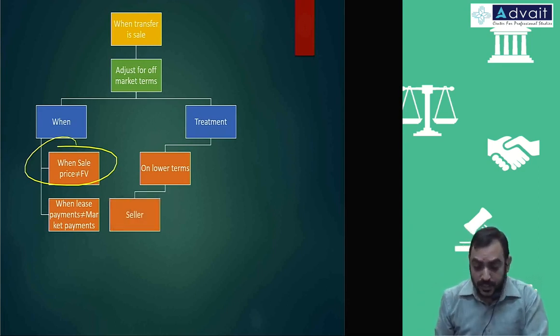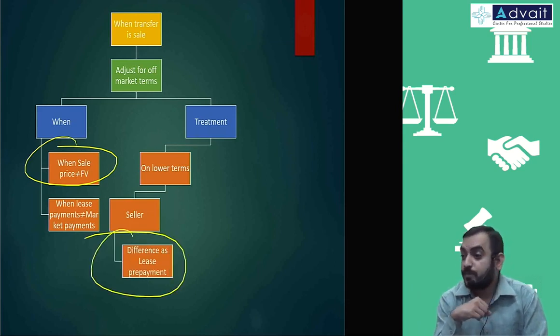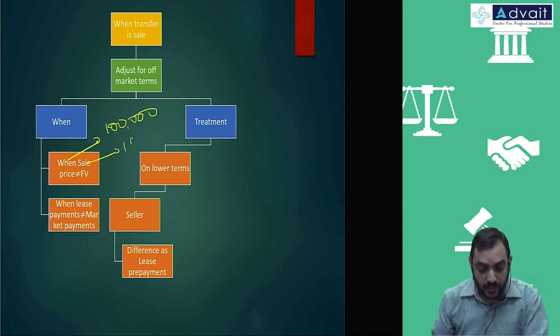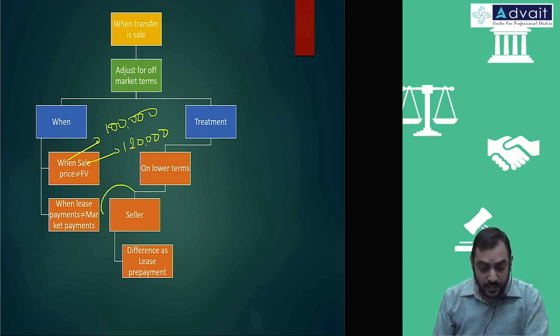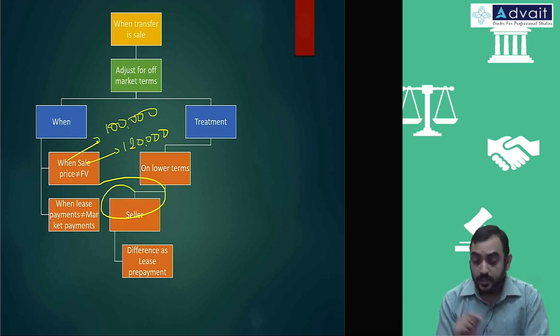So the seller will account the difference between the fair value and the sale value as lease payments. If the sale value is, let's say, 1 lakh and fair value is 1,20,000, how much is receivable for this seller? If you say bank account, 1 lakh.